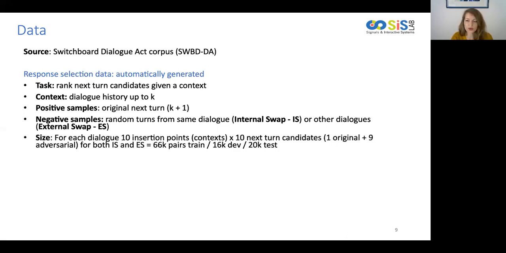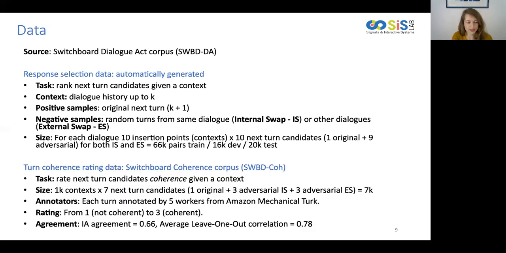In this way, we produce our dataset by randomly picking 10 insertion points per dialogue, and then for each one having a pool of 10 next-turn candidates for both ES and IS. Then for our main task, turn coherence rating, we create the Switchboard Coherence Corpus. In this case, the task was to rate next-turn candidates' coherence given a context.